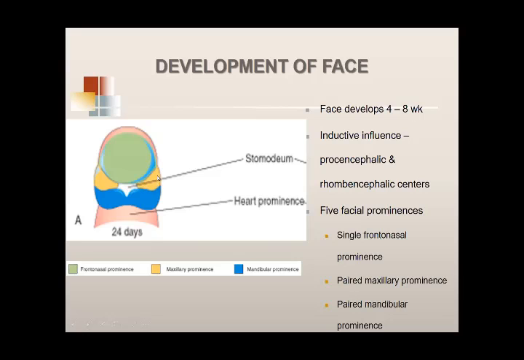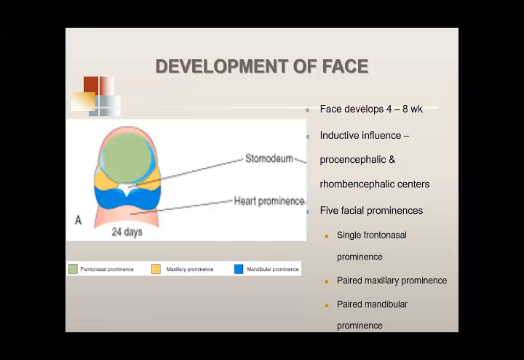जो maxillary prominence first arch में थी, उसकी mesenchyme की proliferation की वजह से ये maxillary prominence बनी, and then came the mandibular prominence. This mandibular prominence developed because of proliferation of mesenchyme in the caudal part of the first arch.